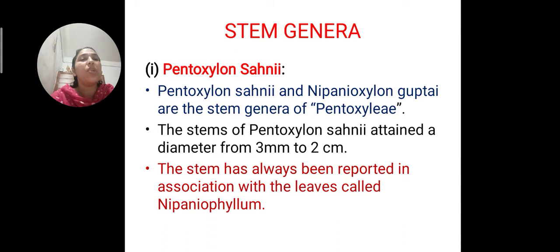And the Pentoxylon stem has a diameter of 3 mm to 2 cm. Usually this Pentoxylon stem is associated with a leaf part that is known as Nipaniophyllum. Clear? So Nipaniostelon is another stem genus. Pentoxylon is a stem genus. Nipaniophyllum is the leaf genus associated with the Pentoxylon.